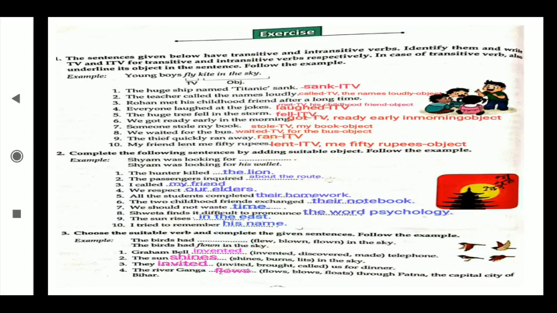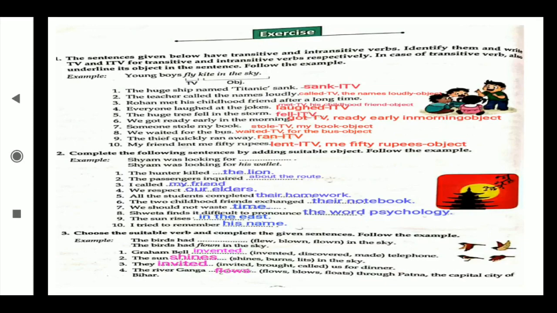Now complete the following sentences by adding a suitable object. Follow the example. Here, students, you can write your own answers also. You know subject and predicate. In the previous classes you filled in the subject and the predicate. In this lesson we are filling in the object.